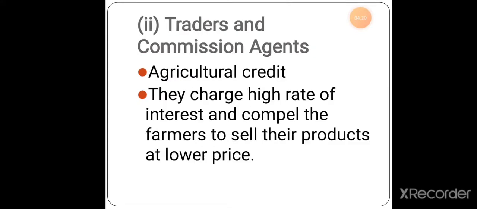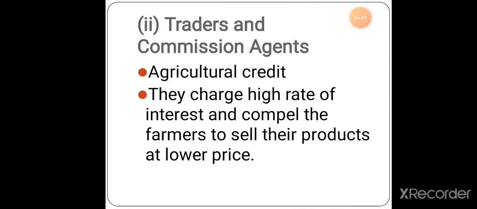The next one is the traders and commission agents. Even this comes under agricultural credit, where the farmers take credit for any kind of agricultural purpose. The traders and commission agents charge a high rate of interest and compel the farmers to sell their products at a lower price. What happens when the farmers go to the money lenders and they do not provide any credit? When the farmers have no other option, what will they do? They will directly go to these traders and commission agents. So at this point of time, what will happen?